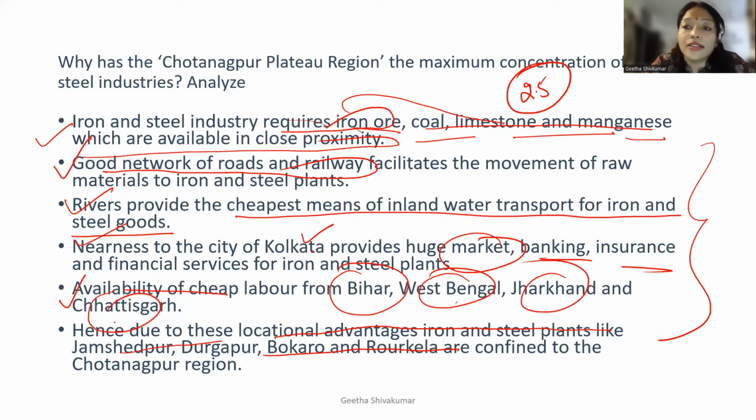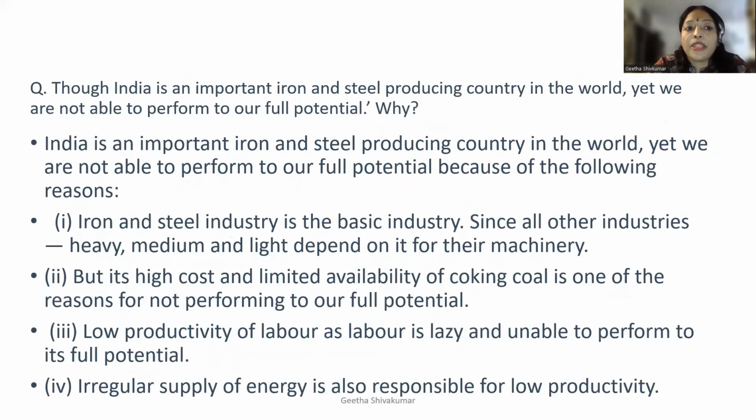Okay, so these are the important keywords which you need to write if you want 5 on 5 or 3 on 3. If it is a 3 marks question, you can write any 3 points. If it is a 2 marks question, you can write any 2 points. Okay, so according to the question, you need to write the points.